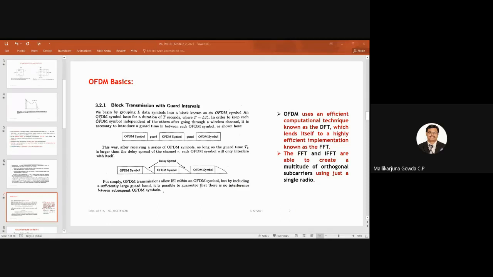If I create a guard time between these two OFDM symbols, then I will be able to avoid the intersymbol interference between these two OFDM symbols. Maybe within this OFDM symbol, there will be an ISI. But by creating the guard time between each of these OFDM symbol blocks, I will at least be able to overcome the intersymbol interference between these two OFDM symbol blocks. Hope this point is clear.